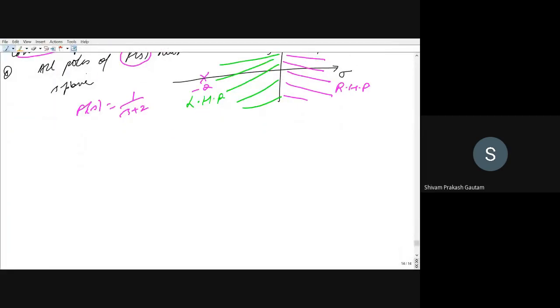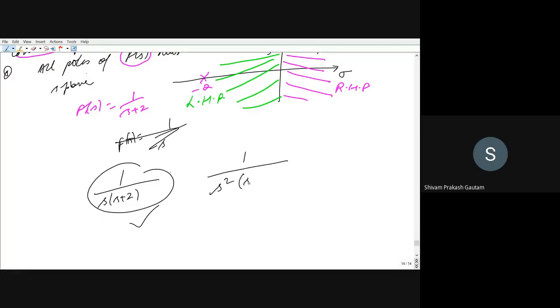If our signal is F(s) = 1/(s(s+2)), we can apply the final value theorem. But if our system is something like s squared in the denominator, then there are two poles at the origin, and in this case we cannot apply the final value theorem. We will see an example for this.